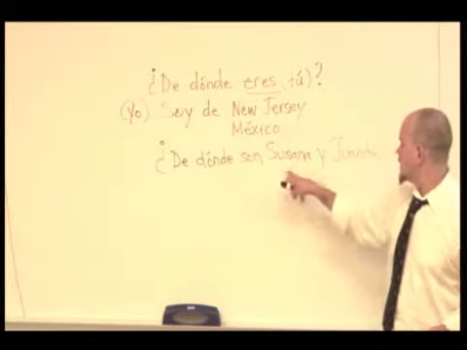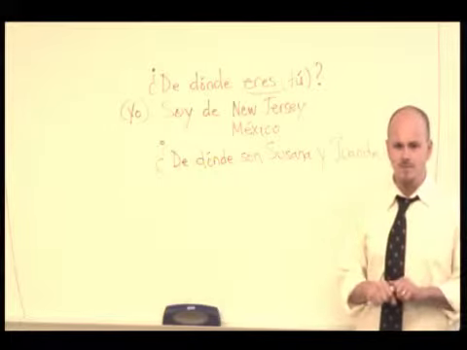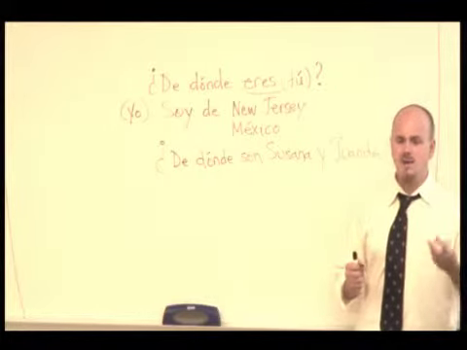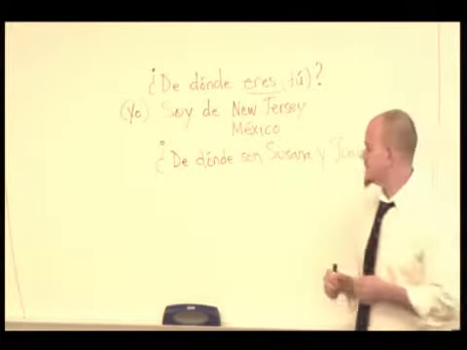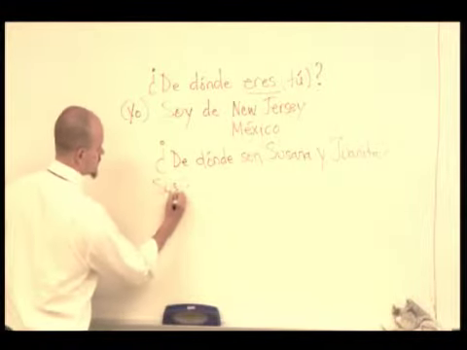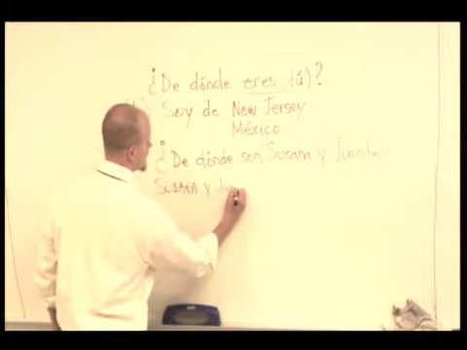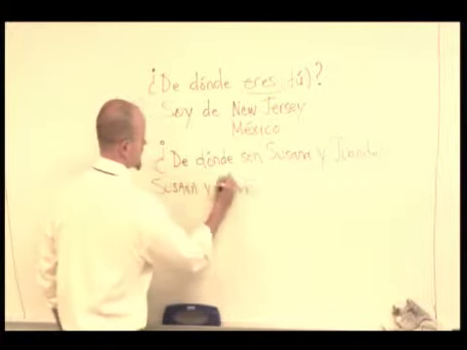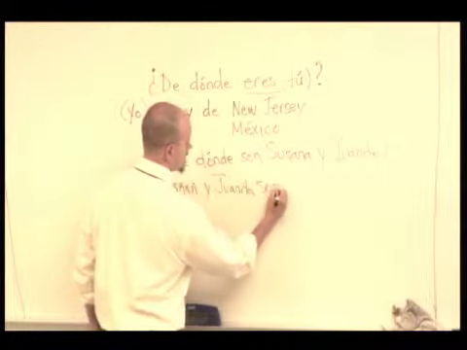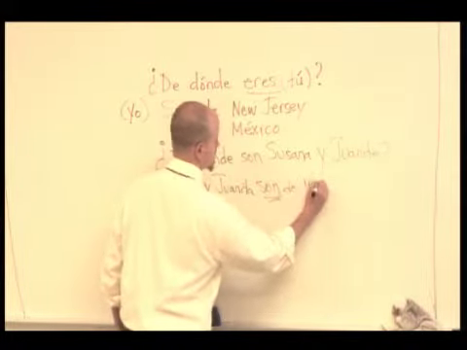Of where are Susana y Juanita? Essentially, where are Susana and Juanita from? I can then respond in three possible ways to this. I can either say, Susana y Juanita son de México.